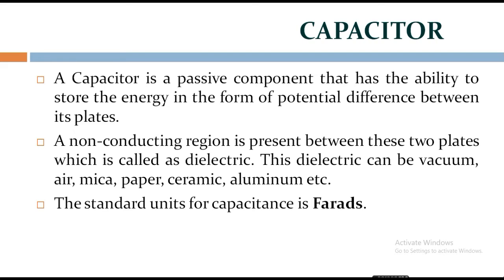A capacitor consists of two conductors separated by a non-conductive region. The non-conductive region can either be a vacuum or an electrical insulator material known as a dielectric. Examples of dielectric media are glass, air, paper, plastic, ceramic, and even a semiconductor depletion region chemically identical to the conductors. The standard unit for capacitance is farads.